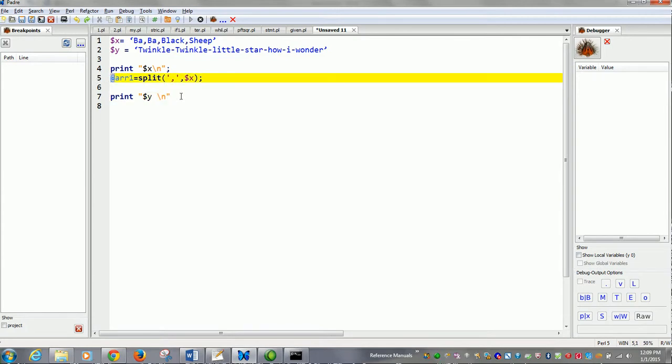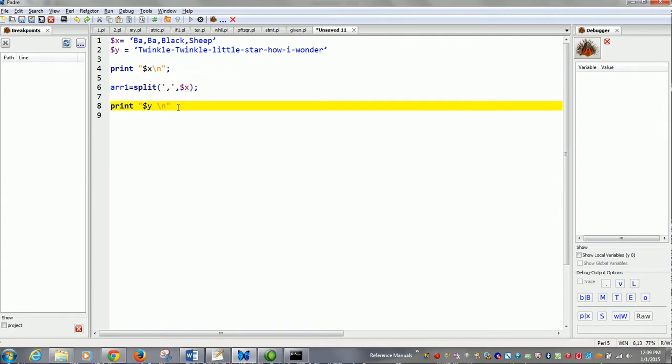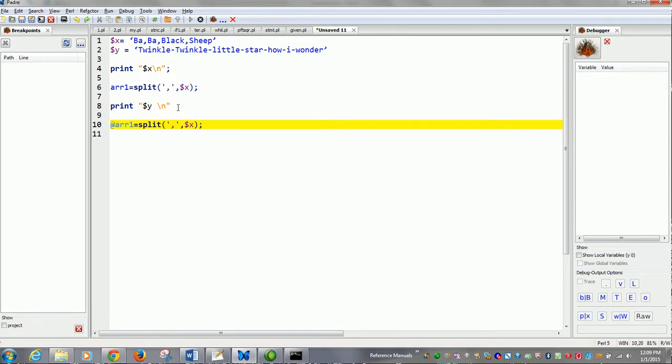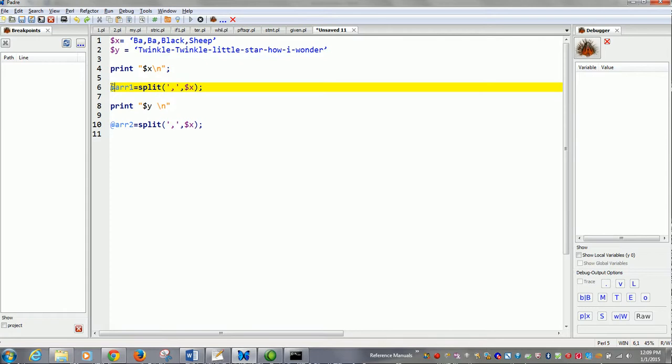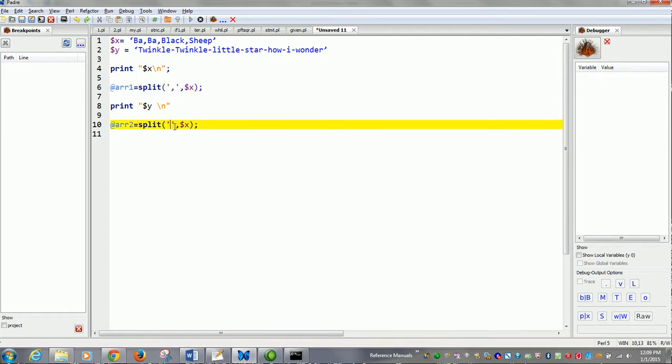Then we will have a second array, array 2, based on the dash.